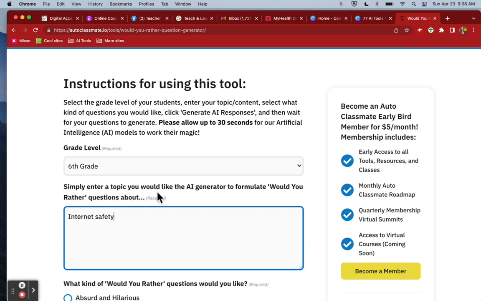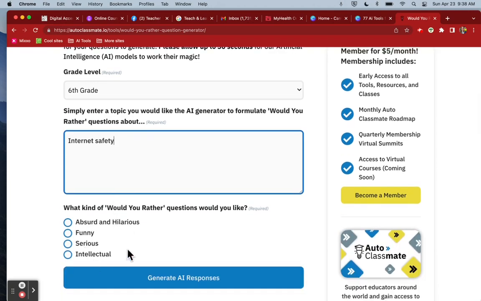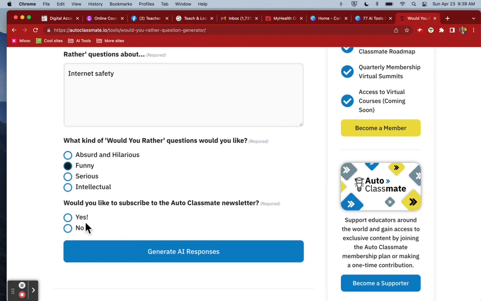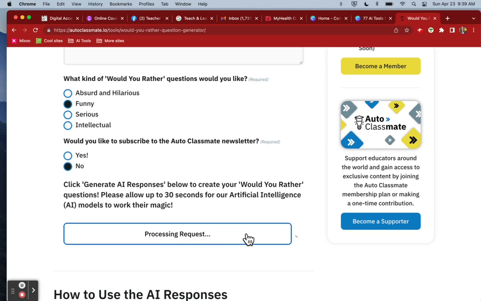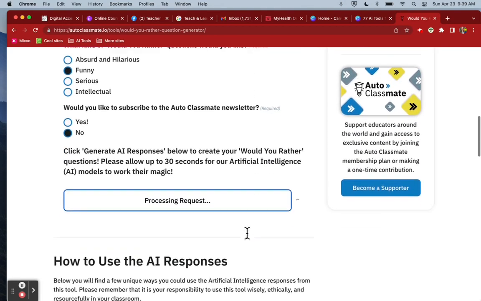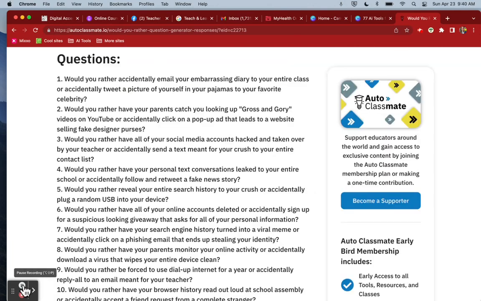So simply enter a topic you would like the AI generator to formulate. So internet safety, and then I like that you can actually decide what kind of tone: hilarious, funny, serious. So I'm going funny. And then do I want to subscribe to the newsletter? Not at this point. Okay, click response. And then instantly you will see it is going to generate for me a list of would you rather questions. So I'm going to pause the recording for 1 second while it generates those, and we'll move on.